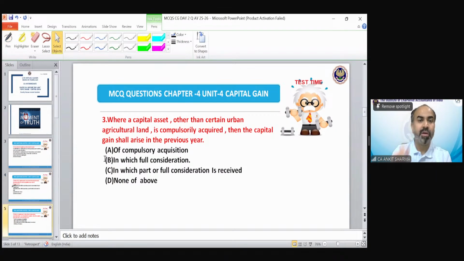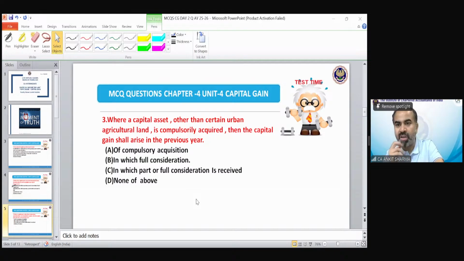Well done. Third point, where a capital asset other than certain urban agricultural land is compulsorily acquired, then the capital gain shall arise in the previous year. So what is the correct answer of question number 3?